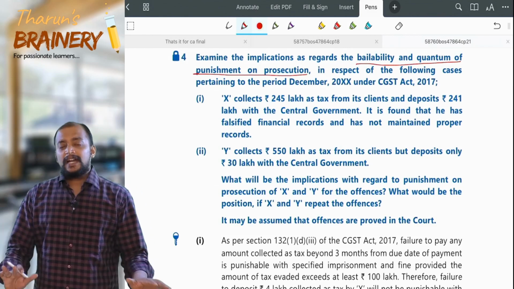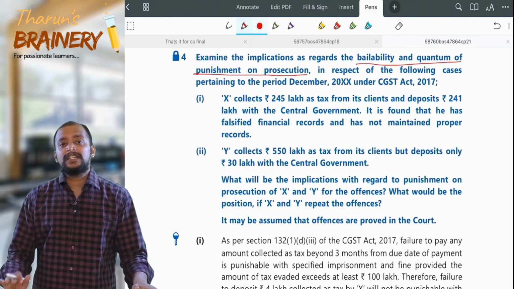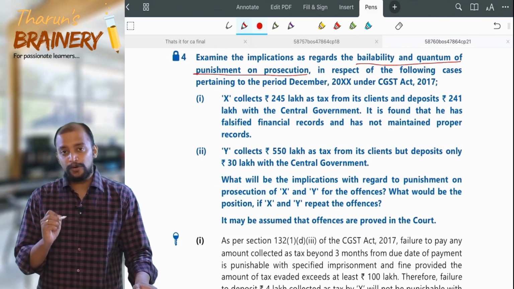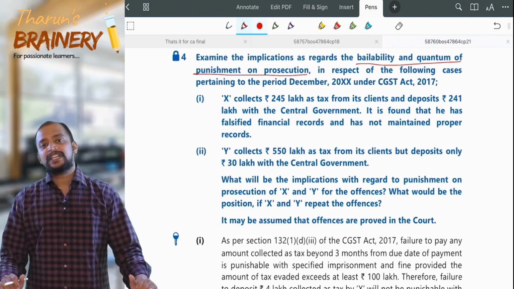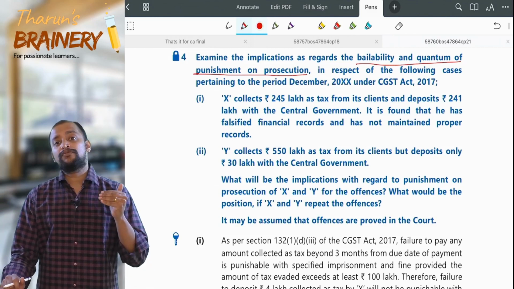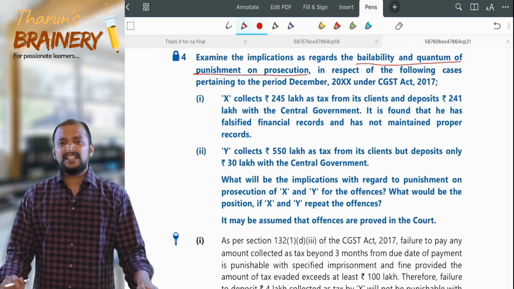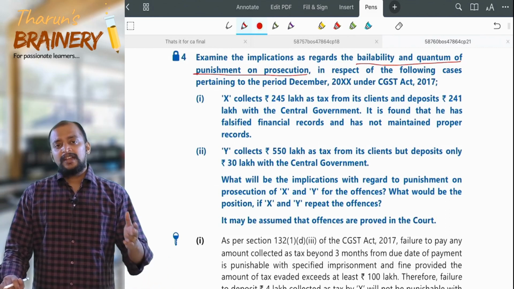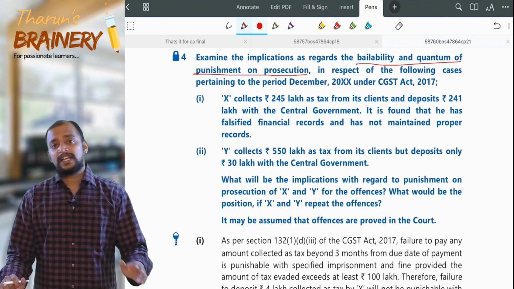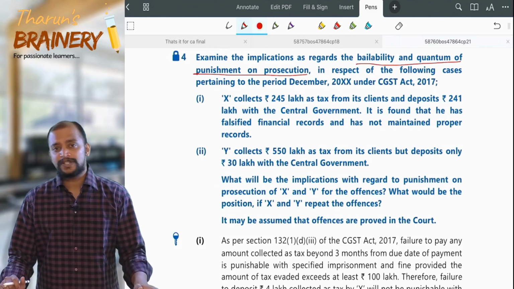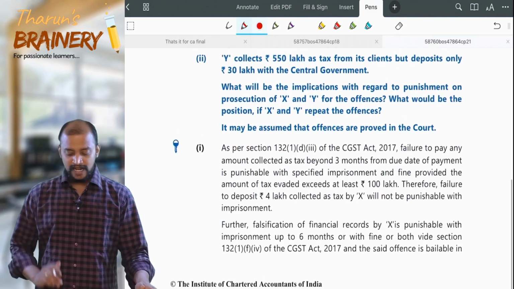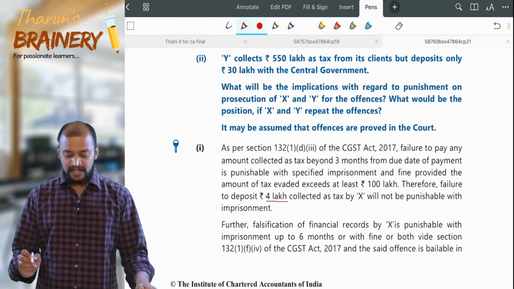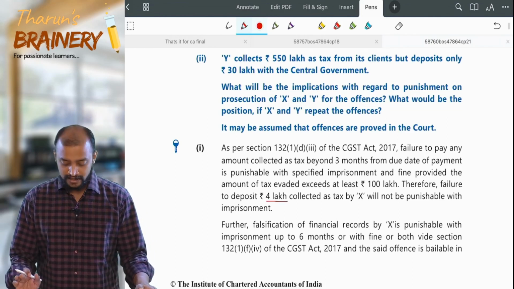So collected amount as tax and not deposited, what is the tax involved? The tax involved is just 4 lakhs. In that case, there is no imprisonment, because for imprisonment it should be more than 1 crore. And whether it is a non-cognizable offence, first of all, non-cognizable offence only, because it is not exceeding 5 crores. Arrest, impossible. So that is the answer you need to write as per section 132. It is just 4 lakhs and he will not be punishable with any imprisonment.